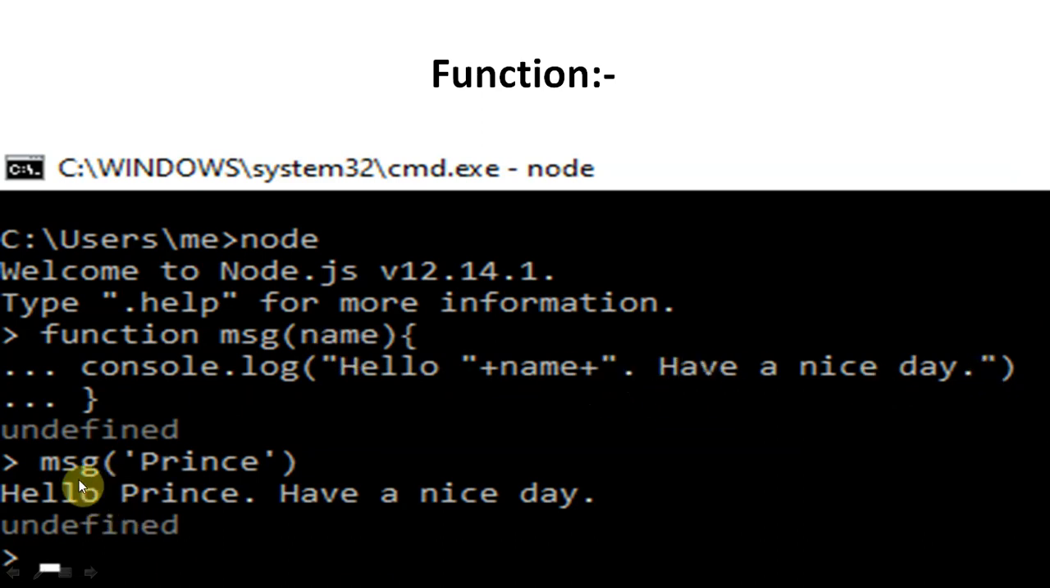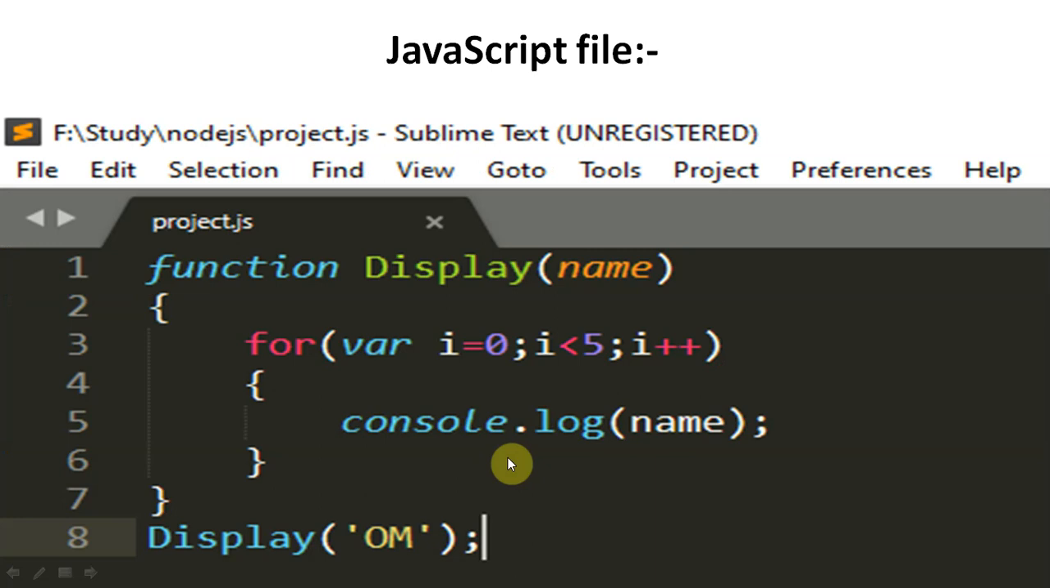So suppose we have written msg and prince. This prince string will pass to the name variable, and it will execute this function: hello, and the name which is in the argument. So it is prince, hello prince, have a nice day. It will display accordingly. The dot is inside the double quote, so it will display the dot here. So this is the function, and we can write more functions here also in JavaScript.